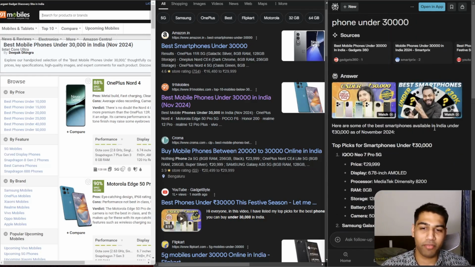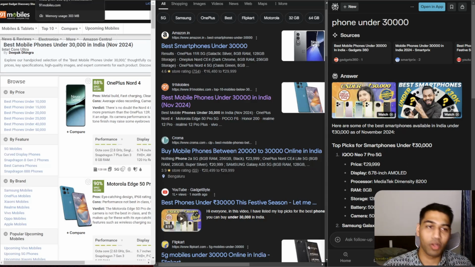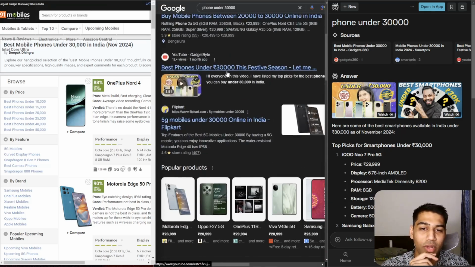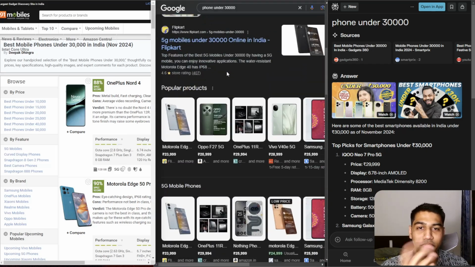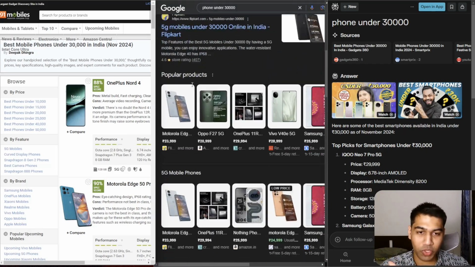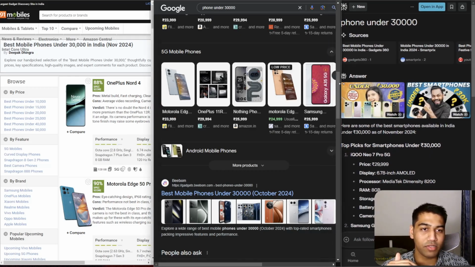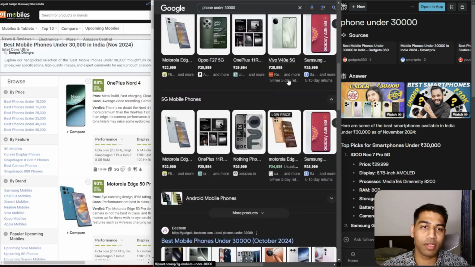I obviously again prefer the Perplexity result better, just based on the comparison videos, because in India everyone will go ahead, research on YouTube, and then come back and buy stuff, right? And then what Google is doing here, again I don't know if it's listening to us, it could be. It pushed the ads down there.